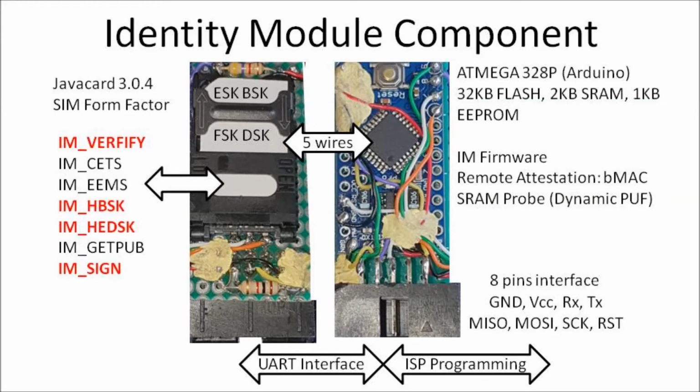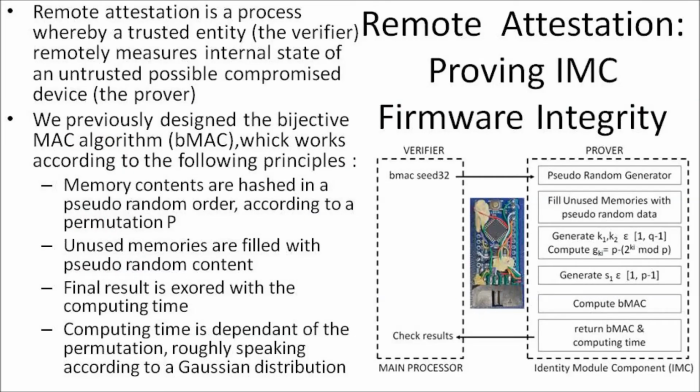It is built over an ATmega328 processor with 32 KB flash, 2 KB SRAM, and 1 KB EEPROM. It manages the IAM Java cards and provides a UART interface. It also supports two additional features, remote attestation and dynamic PUF. Remote attestation is a process whereby a trusted entity, the verifier, remotely measures the internal state of an untrusted, possibly compromised device, the prover.